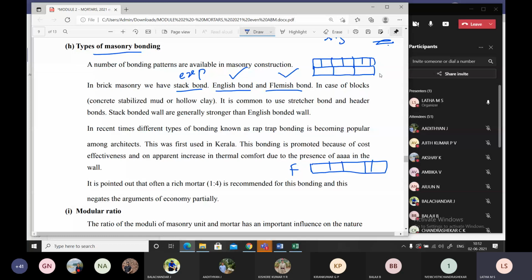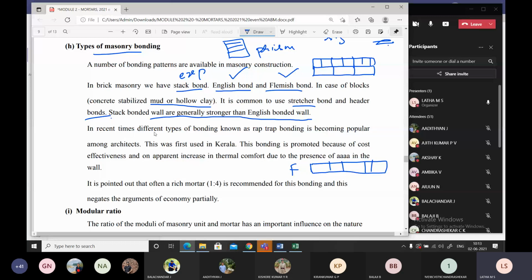And usually we say in case of concrete blocks or concrete stabilized blocks or hollow clay blocks, it is common to use stretcher bond and header bond. So it is more or less commonly used, either type. And stack bond walls are generally stronger than English bonded walls. So what is stack bond, students? We place one above the other, just like a prism. Stack bond is nothing but laying out one prism specimen one above the other. So this is what we do experimentally.